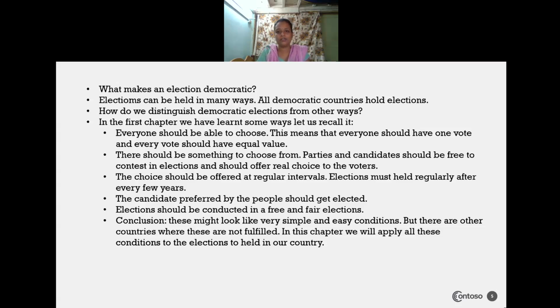Elections should be free and fair, so that voters can freely choose their representatives. We will apply all these conditions to our country. In this chapter we are going to learn by applying all these conditions to the elections held in our country on a regular basis.